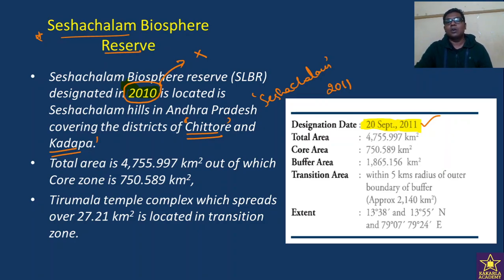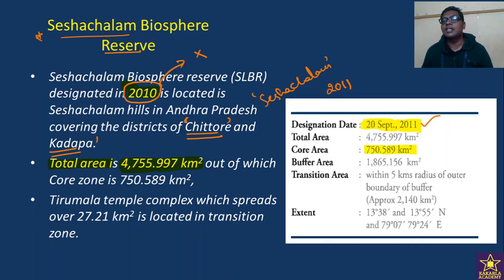If we take into consideration the core, buffer and transition regions of Seshachalam Biosphere, the total area of Seshachalam Biosphere Reserve is 4,755.997 square kilometers.